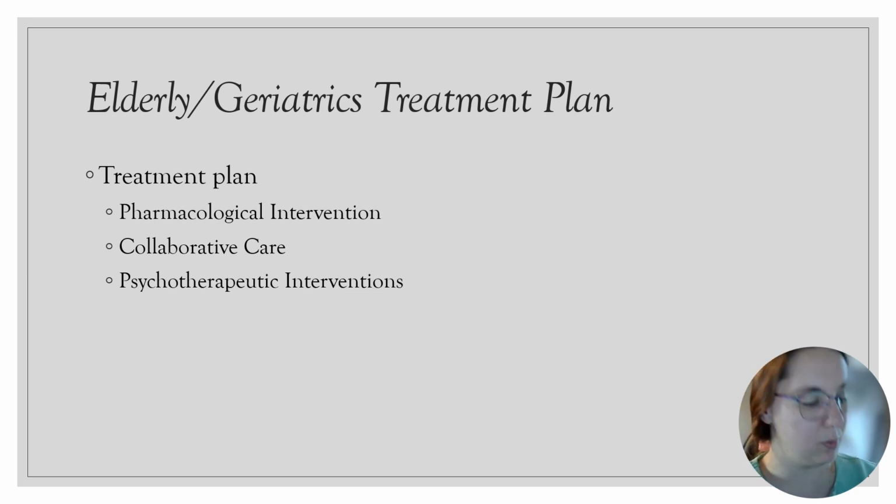The big thing to remember with this population is that you should start the dose low, at about half the dose of younger patients. It compensates for the decreased drug clearance in older adults, thus minimizing side effects and improving maintenance and compliance with